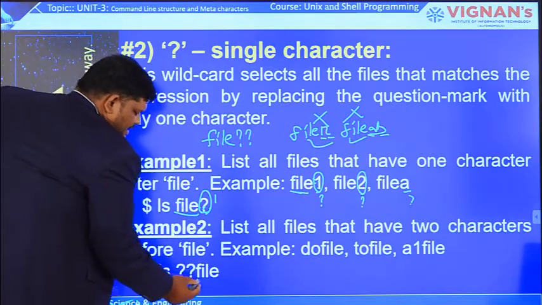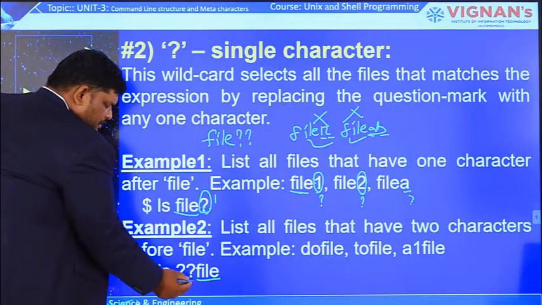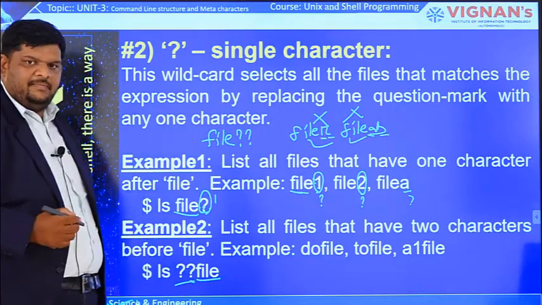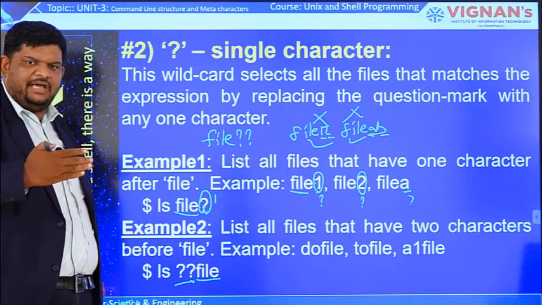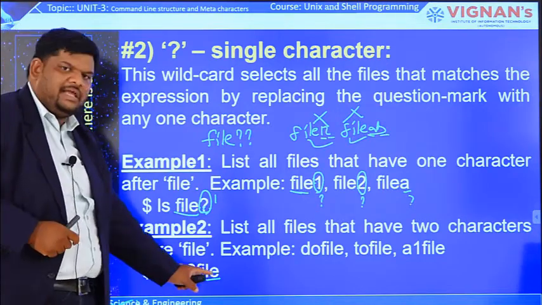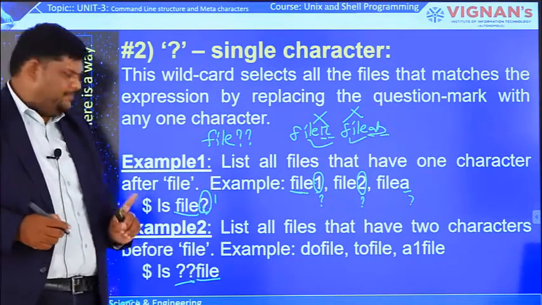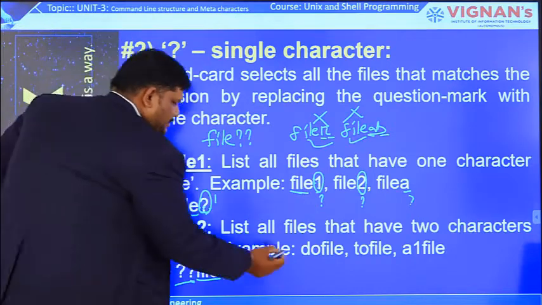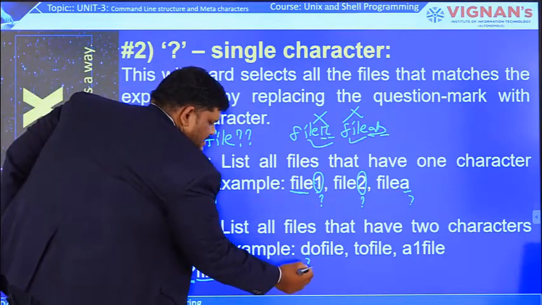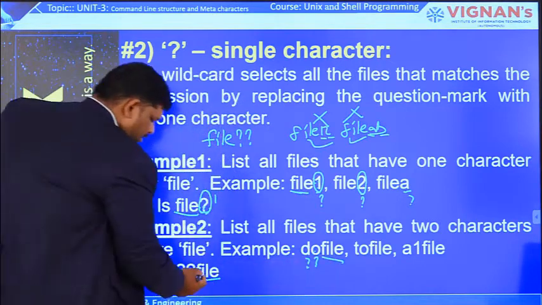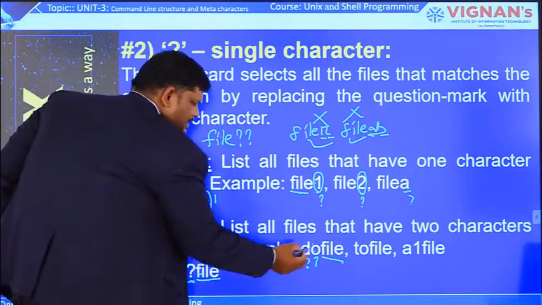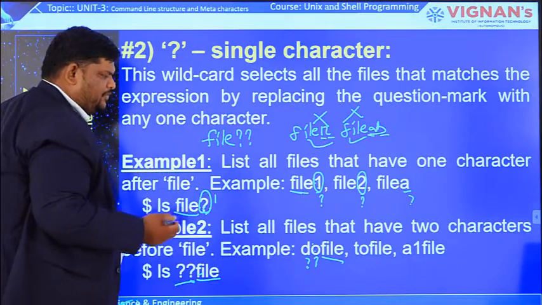Now let us see another example. The file name ends with FILE. Before that, we are writing 2 question marks. So the file names which start with 2 characters and end with FILE, only those will come. Consider this example: one question mark is matched with D, another question mark is matched with O, and this is ending with FILE. That's why this file will come. The file name is do file.